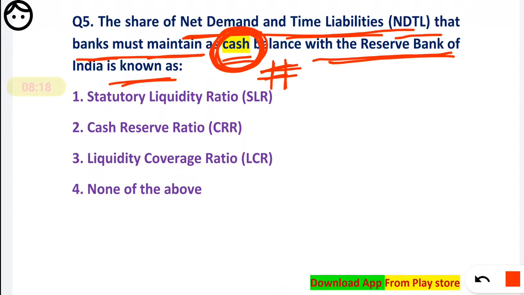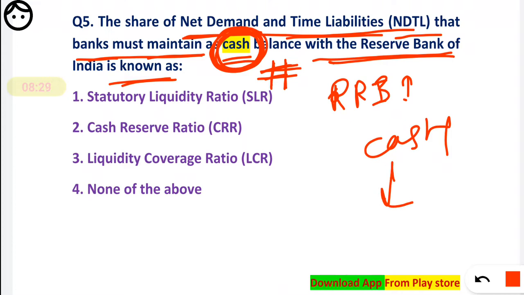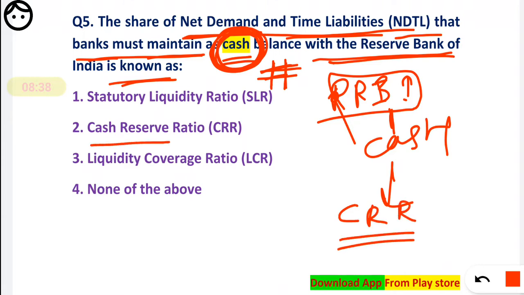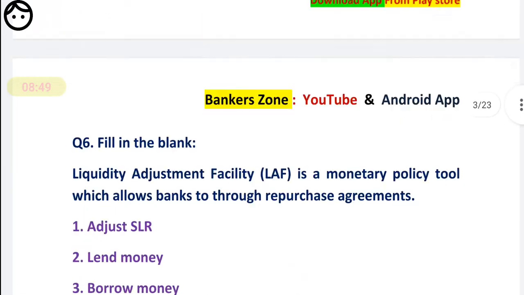We all know we keep some cash with the RBI, and how much cash should be kept with RBI is decided by the CRR, which stands for cash reserve ratio. It is very easy. Here is the word cash, here is the word cash. You can also guess, but it is very easy to understand. Now the next question, question number 6.